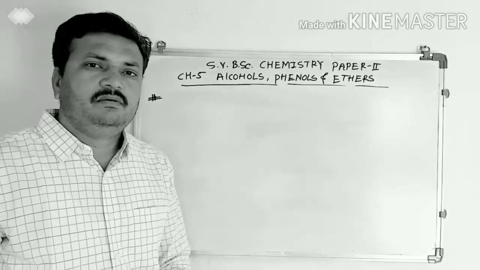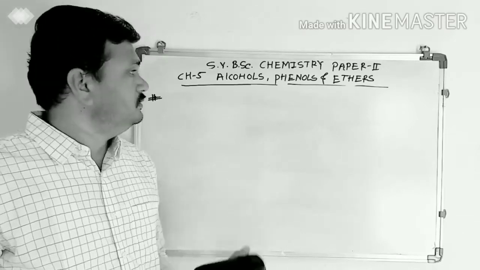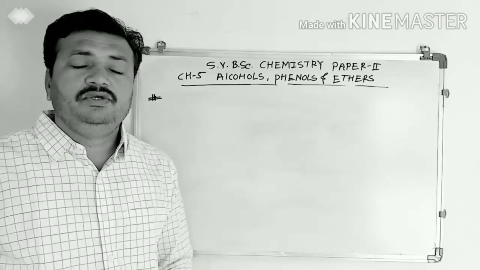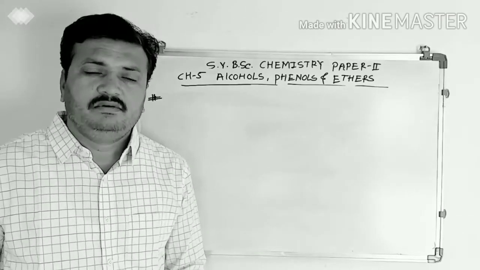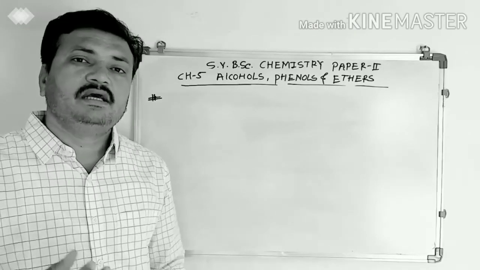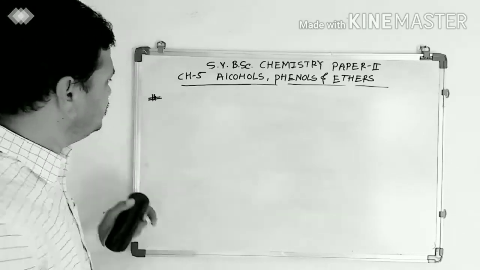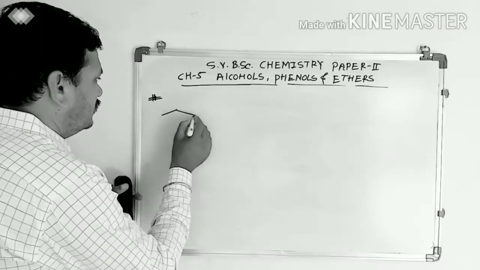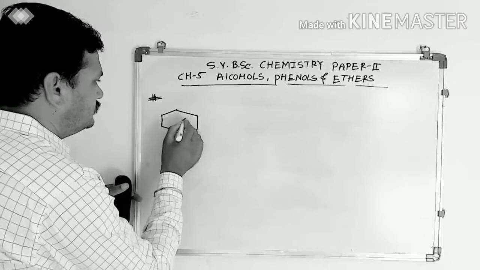The next method of preparation of phenol is using diazonium salt. When diazonium salts are hydrolyzed, acid hydrolyzed, they get converted into phenol. Let's see how the reaction takes place.